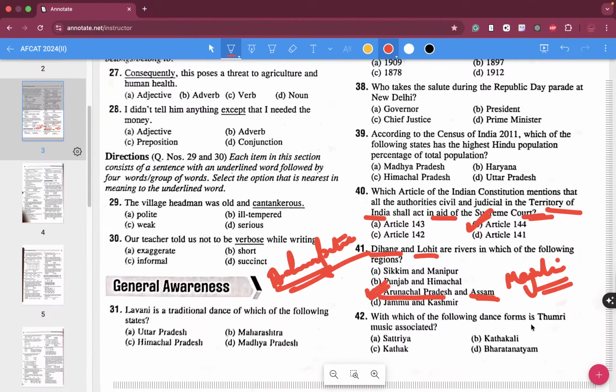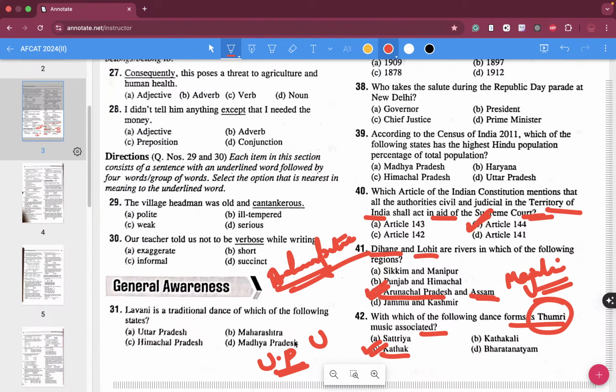Which of the following dance forms is Thumri music associated with? Thumri music is associated with Kathak, which is the state dance of Uttar Pradesh, for the Lucknow Gharana and the Varanasi Gharana. So this is related to this particular region, wherein this music or this particular dance denotes a form of Thumri music and also Thumri dance.